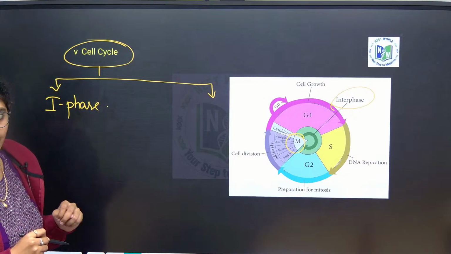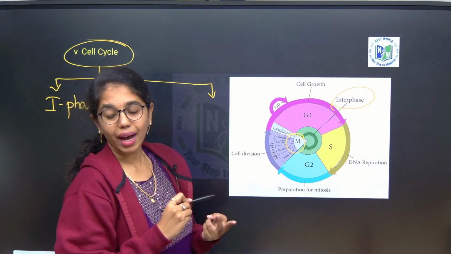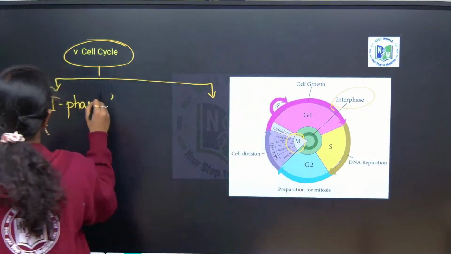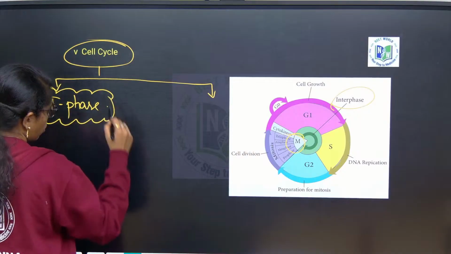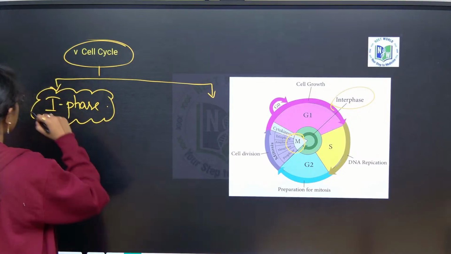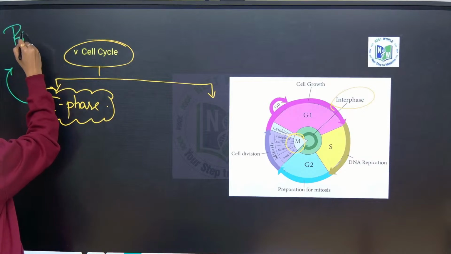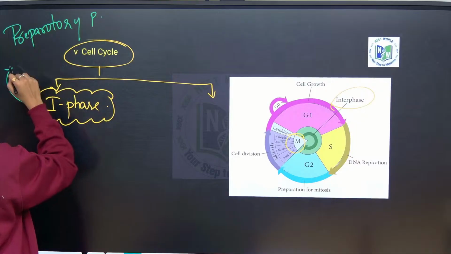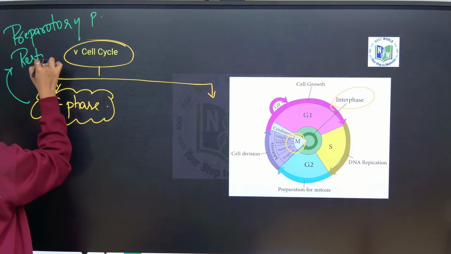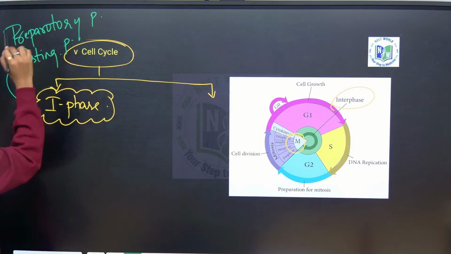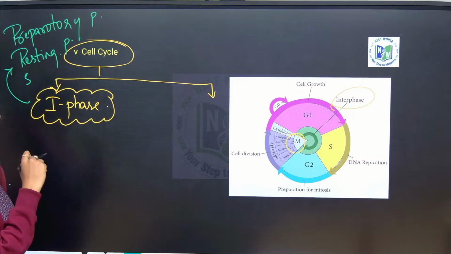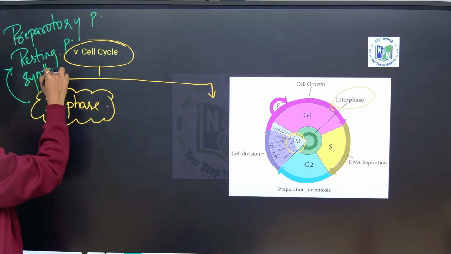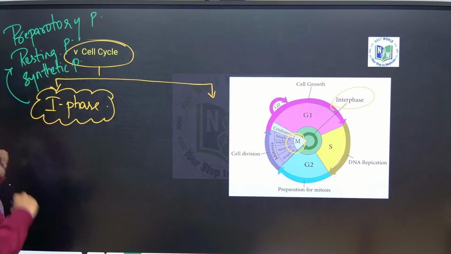Interphase is also called as preparatory phase, biosynthetic phase or resting phase. Do remember these synonyms.